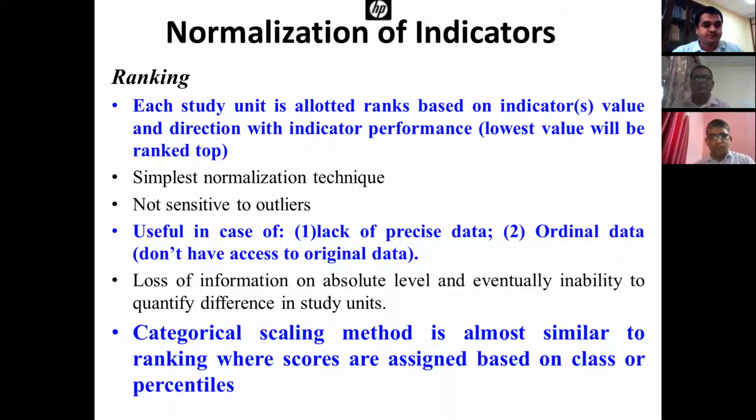So in this case, we lose information because we don't have the information of the original data. So it will just give a rough idea of the sustainability index. Similar to the ranking method, there is another method, categorical scaling. There we scale the indicator based on categories. If the indicator is within this percentage, we will give this mark, and if it falls in this range, we will score it this way.